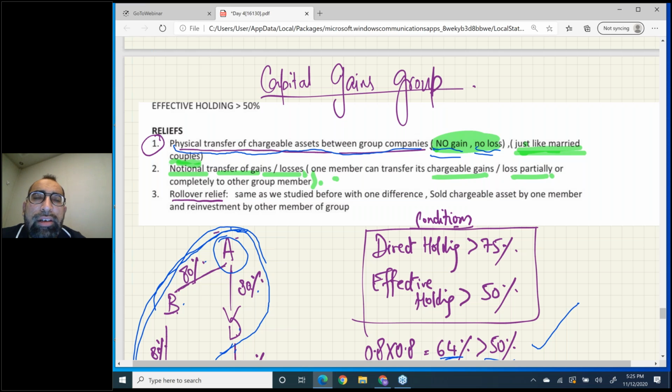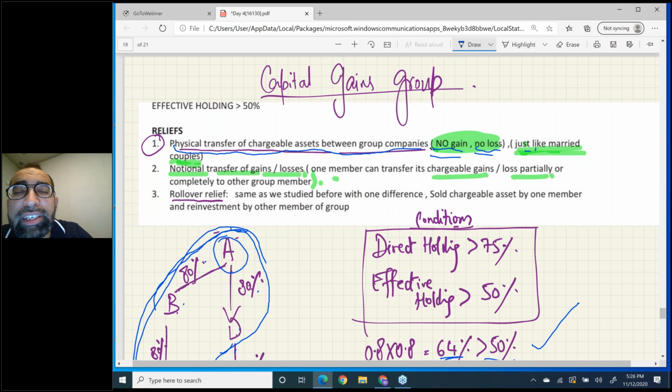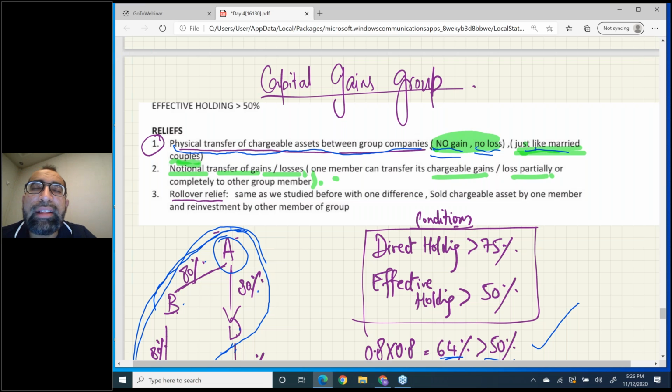Okay, right? Physical transfer of a chargeable asset between a group of companies will be treated as a no gain no loss transaction. Just for your hint, just like married couples. Hope you remember, on the day one revision day we discussed married couples and civil partners. Husband sells a chargeable asset to wife, such transactions are also no gain no loss. So similarly, when one member of a capital gains group sells a chargeable asset to another member of the capital gains group, this transaction is a no gain no loss transaction, right?